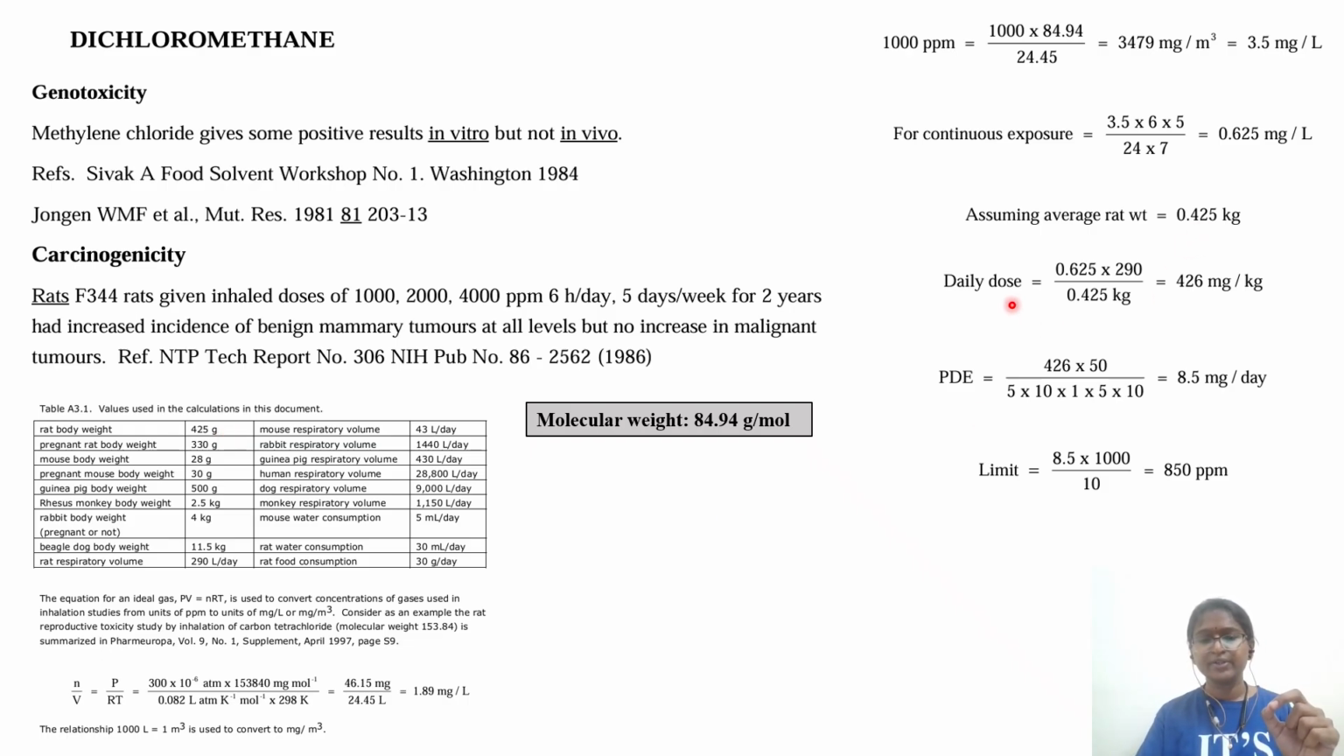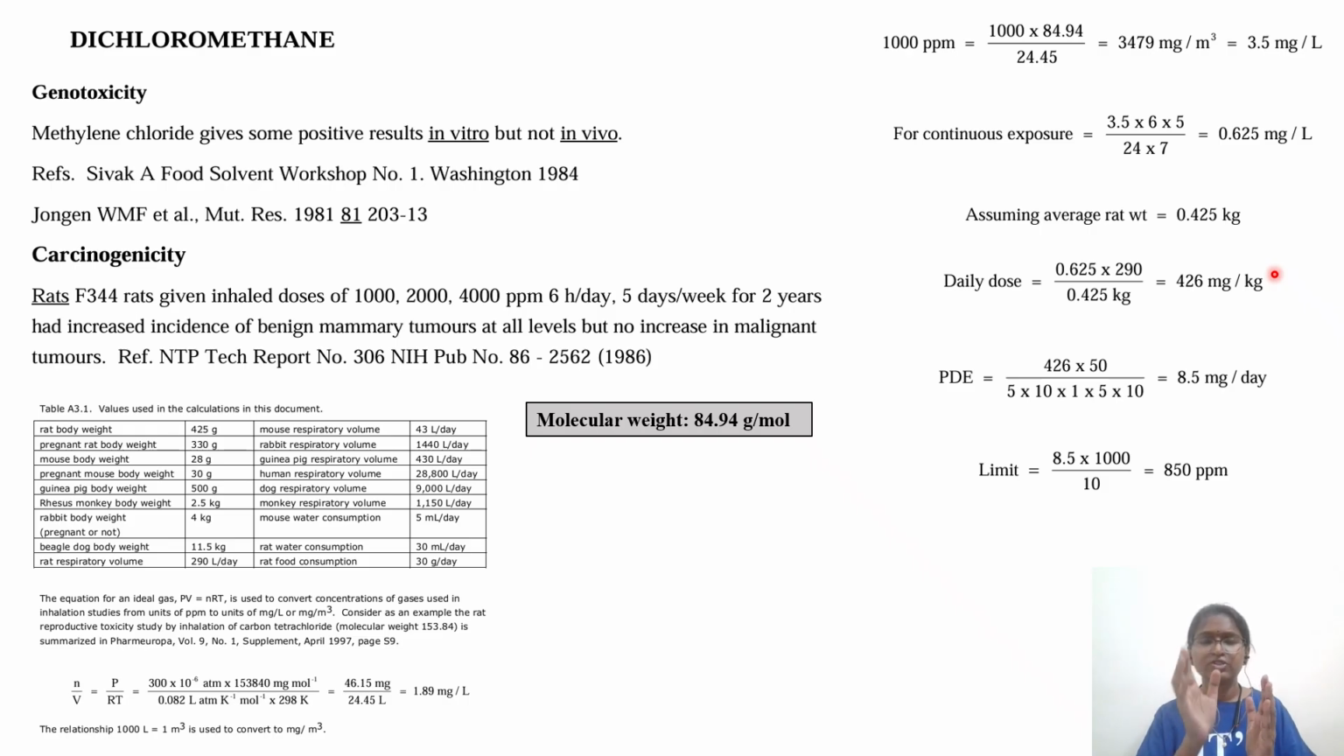So how are you going to calculate daily doses? Whatever mg per liter value you got, you have to multiply it by 290. This 290 you get from the rat respiratory volume, from this particular table. Here rat respiratory volume is 290 liters per day. So 290 liters per day divided by 0.425 kg. So the liters cancel, and the mg per liter will be cancelled too. So you will get the units in mg per kg, that is 426 mg per kg.